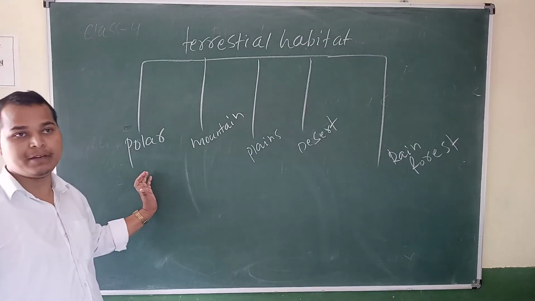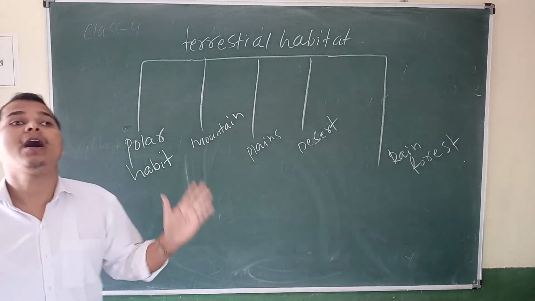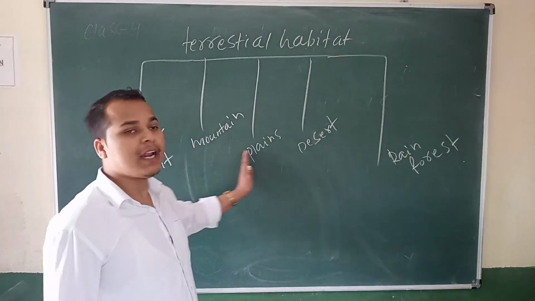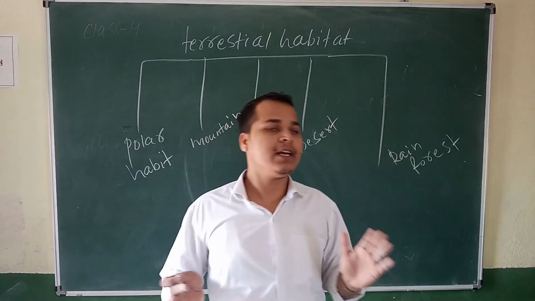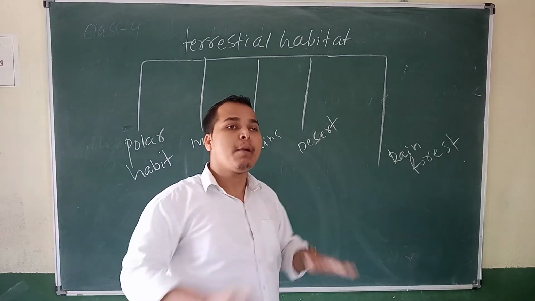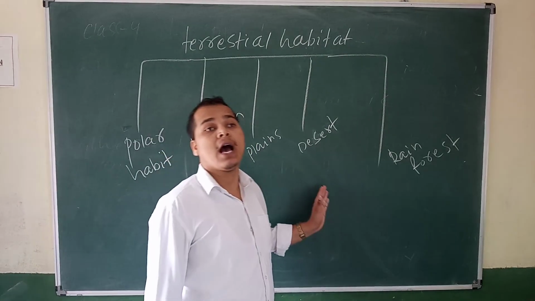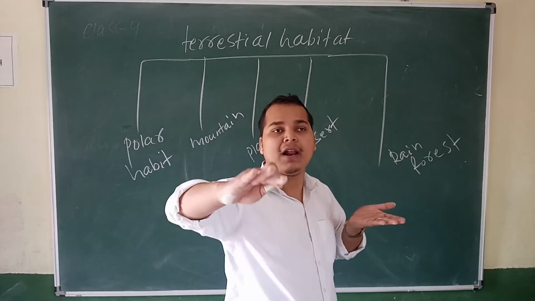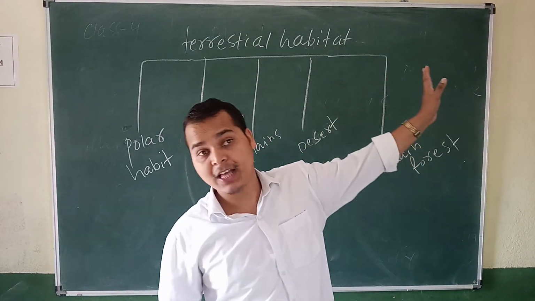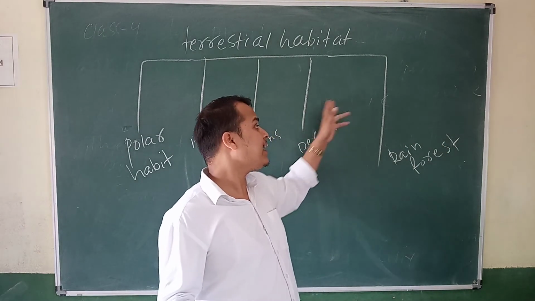One is the polar habitat. Polar means a very cold and icy region. Then the mountain area. Mountain means hill area. Then the plain area. Plain means, think about your classroom, it is very plain. Normal area. Then the desert area. Already you know Ladakh and Rajasthan are desert areas. Desert means there is very low rain.